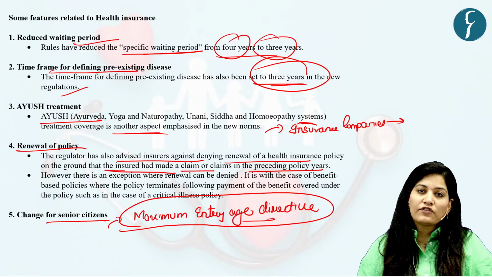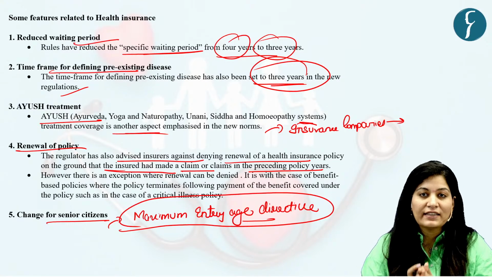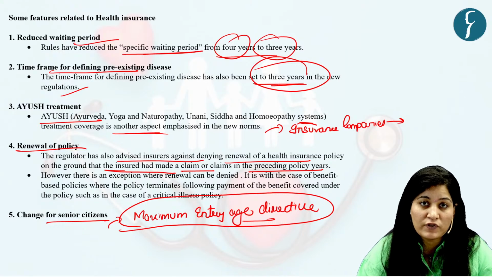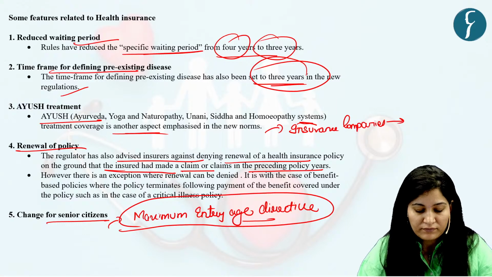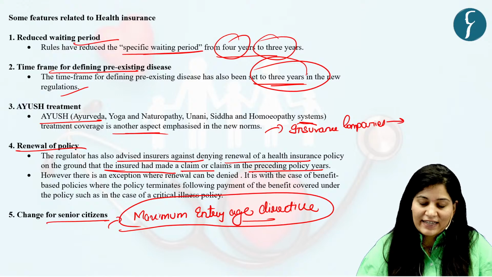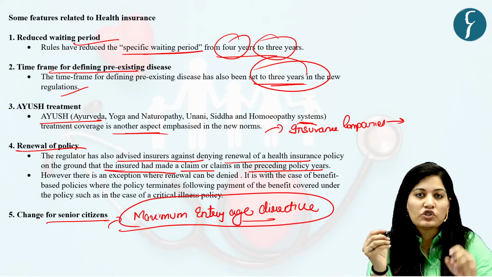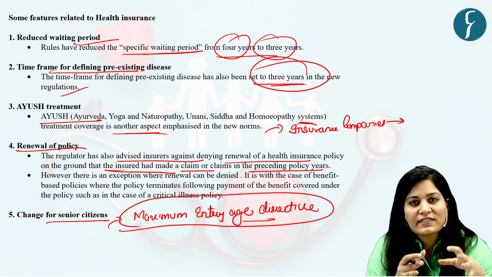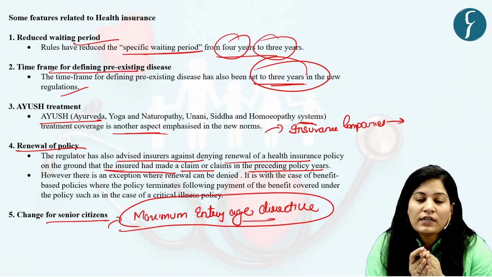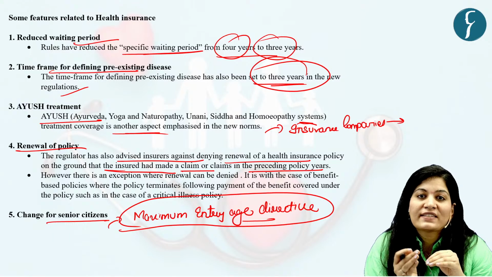So there was a general perception that in 2016 there was a capping or some kind of restriction on the upper age with respect to senior citizens. But it was not like that. In 2016, IRDAI mentioned that insurance companies should at least try to give health insurance covers to citizens below 65.